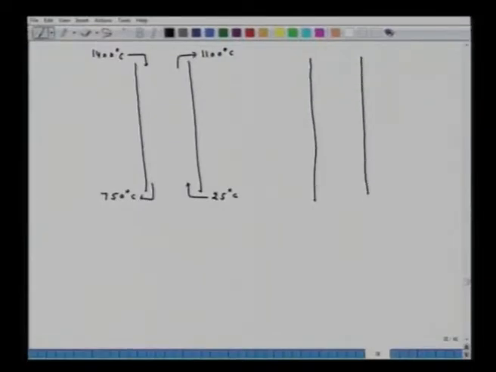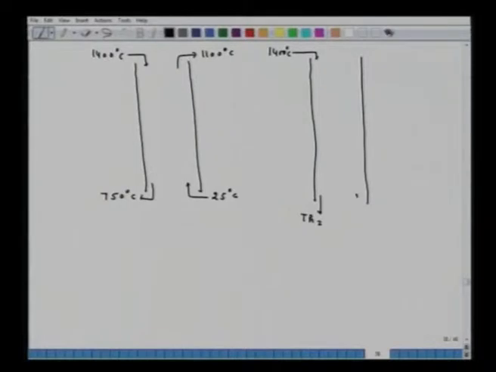We are given the inlet and exit temperature. So, again here it enters at 1400 degrees Celsius. This exit temperature is not known, so let us take it as, for example, TH2, which is not known to us.